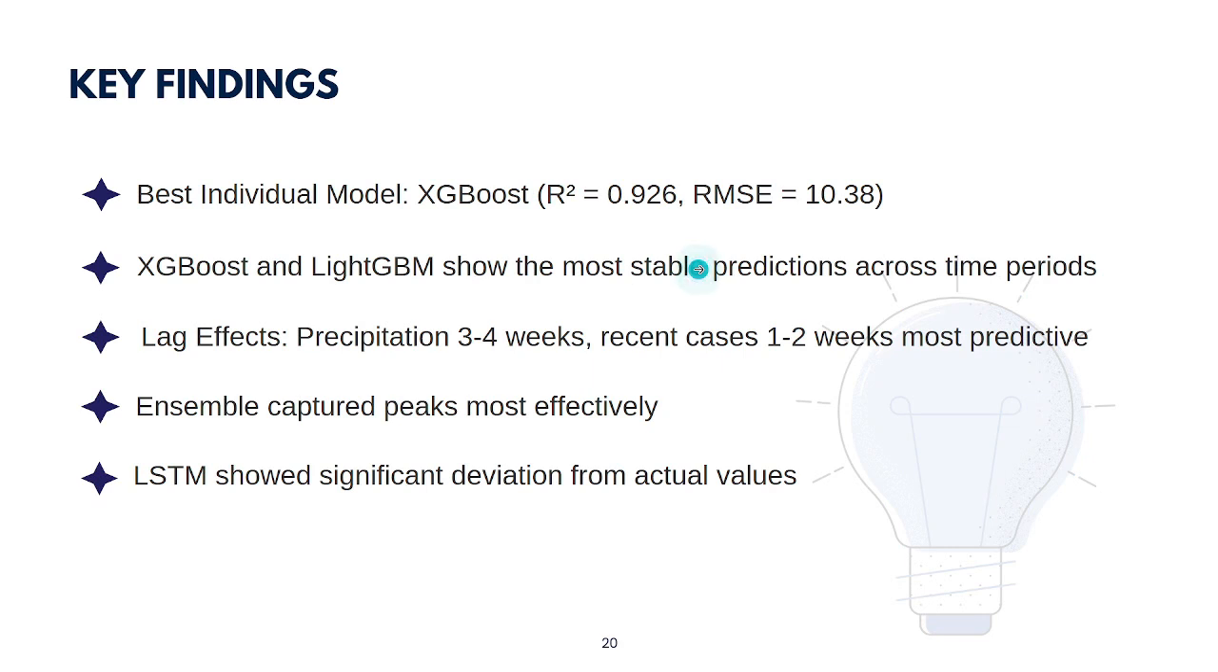Moving on to our key findings, extreme gradient boosting was the best performing individual model, delivering the highest overall accuracy. Both extreme gradient boosting and light gradient boosting machine provided stable and consistent predictions across multiple years. We also found that lagged climate variables, such as precipitation from 3 to 4 weeks earlier, were among the most predictive features for outbreak forecasting. Finally, our ensemble model was the most effective at capturing outbreak peaks, making it highly suitable for real-world public health applications.